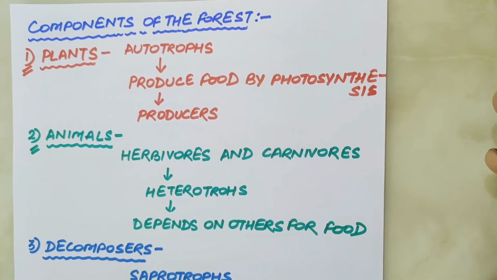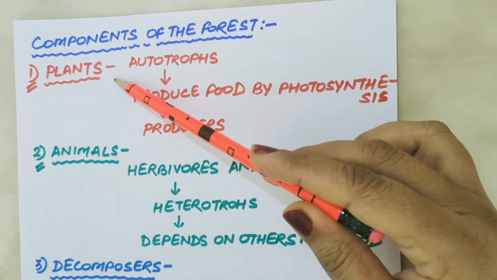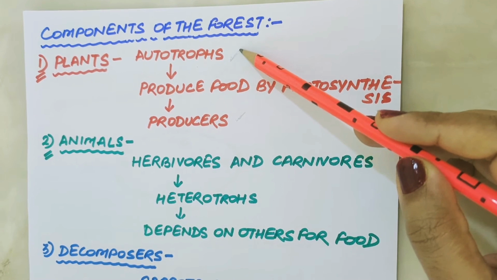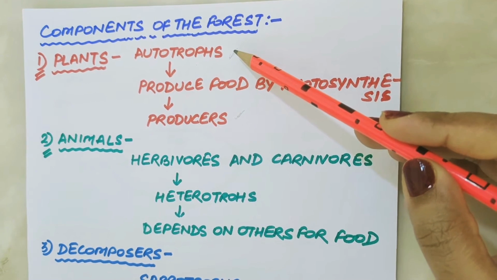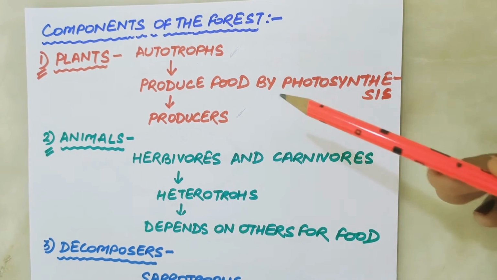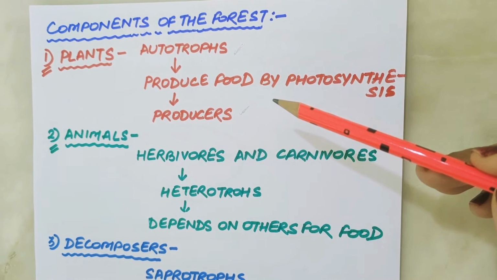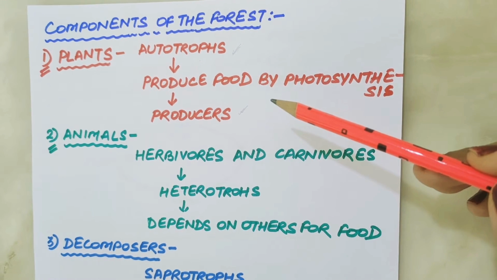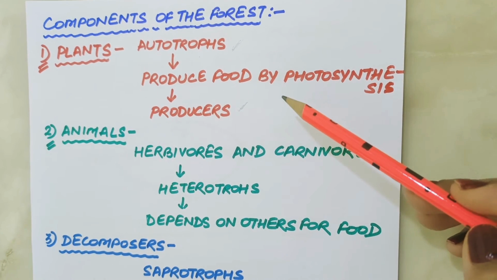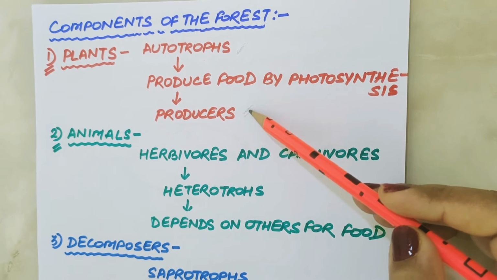So let's discuss the various components of forest. First are plants. Green plants are living organisms also called autotrophs as they produce food by photosynthesis. They perform photosynthesis by absorbing nutrients and water from the soil, carbon dioxide from the air, and sunlight from the ultimate source of energy, that is sun. They provide food to all the living organisms which live in the forest, and they are called producers.